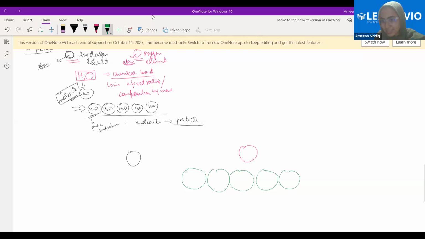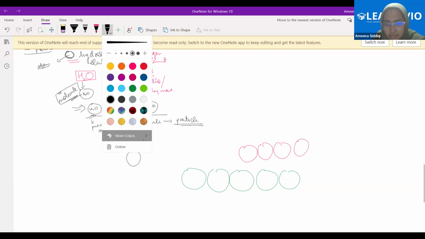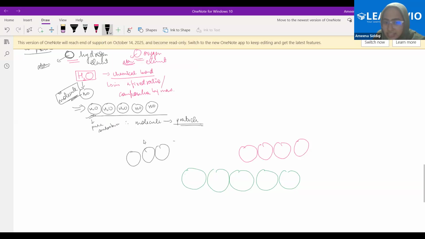See, but please understand. This is one hydrogen atom. This is one oxygen atom. Clear? Now I say that this is one water molecule. You can see that here in this case, what is being repeated here? One water molecule. And this water molecule is different. If I say this is oxygen atom being repeated here, this is different. And if I say that this is hydrogen atom being repeated here, this is different. But in all three cases, you see that the same particle is being repeated. Therefore, all of them are pure substances.